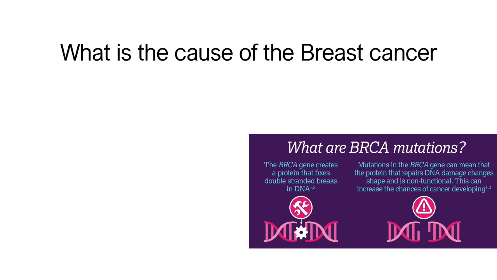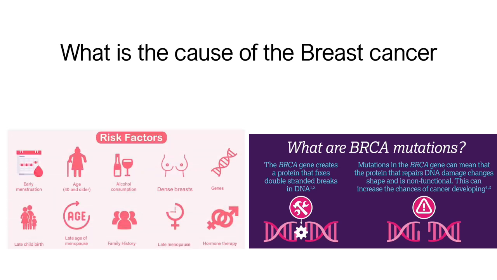Several factors are associated with breast cancer, such as 1. Family history. If anyone in the family has had breast cancer earlier, it can increase the risk. 2. Early menarche. Onset of menstruation before age 13 is a risk factor. 3. Late menopause. Menopause occurring after age 55 is another risk factor.